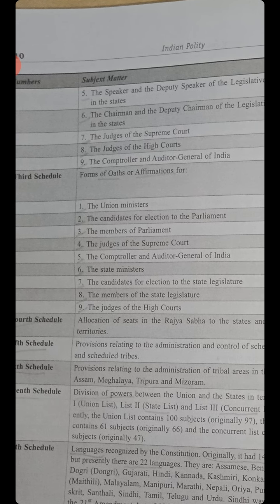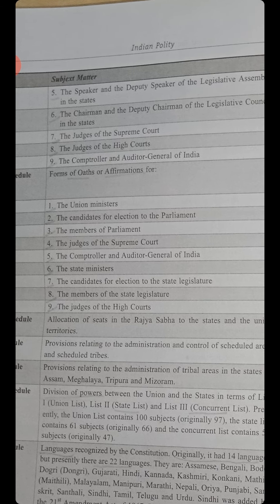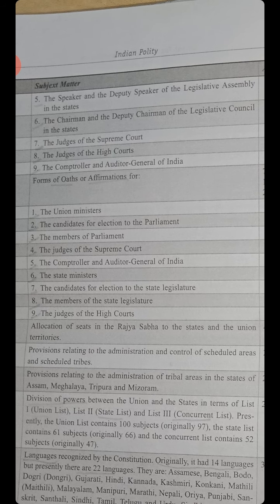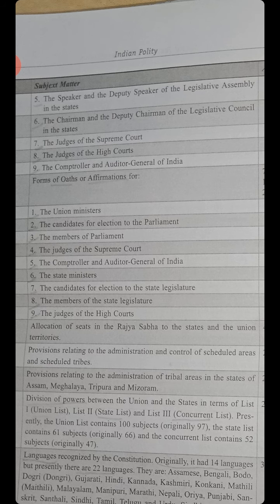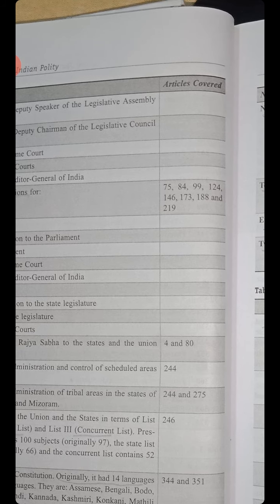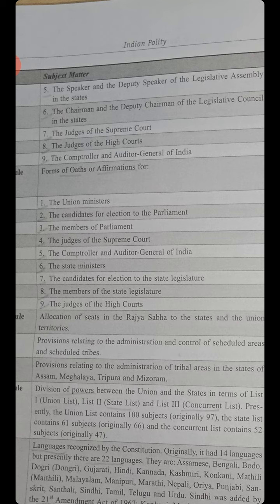Third schedule: forms of oaths or affirmations. For the Union Minister, the candidates for election to the Parliament, the members of the Parliament, the Judges of the Supreme Court, the CAG, the state ministers, the candidates for election to the state legislature, the members of the state legislature, the judges of the high courts. Articles 75, 84, 99, 124, 146, 173, 182, 219.